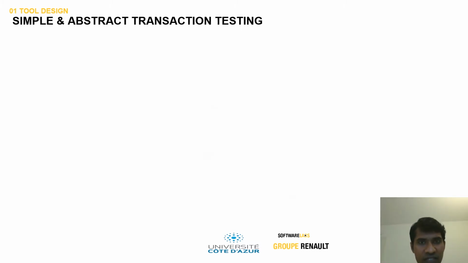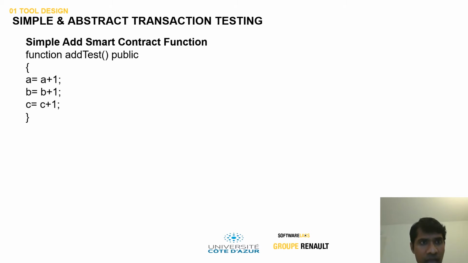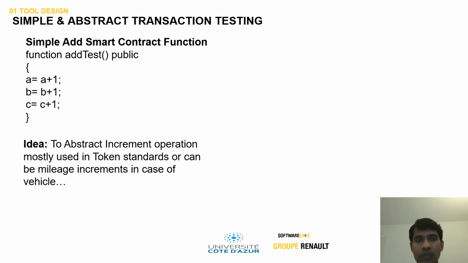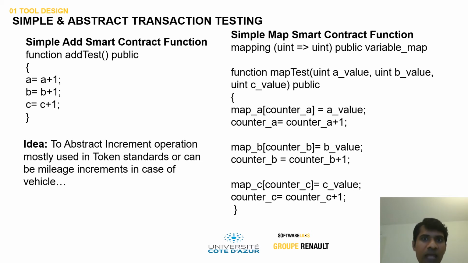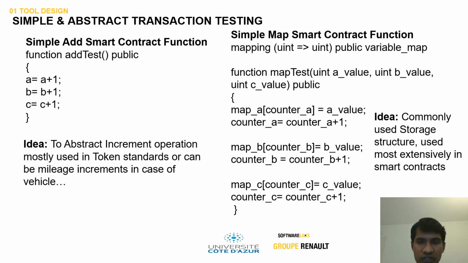Next, what is the type of transactions tested inside the network? The types of transactions are basically smart contract functions, not the usual crypto money transactions, because we want to test the real-time use cases used inside the enterprise world. The first choice is a smart contract function to increment 3 variables. The idea is to abstract the increment operation, mostly used in token standards, or it can be mileage increments in the case of vehicular use cases. The second one is a simple map smart contract function. A map is a commonly used storage structure in smart contract use cases. So we wanted to test by incrementing 3 variables and storing them inside the map structure.